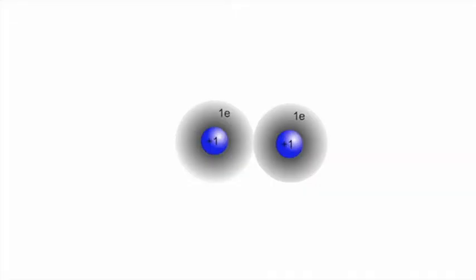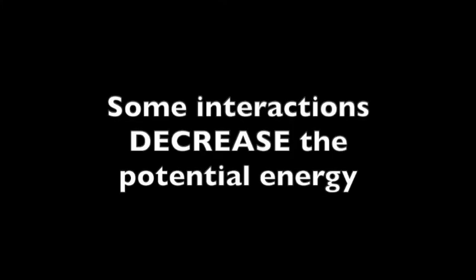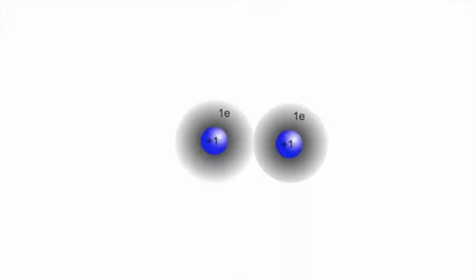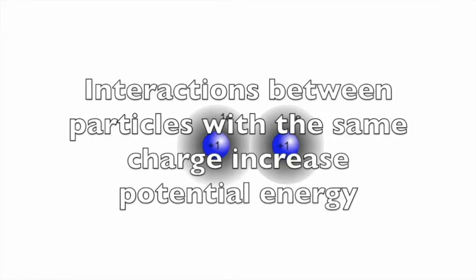This energy is very much related to the forces that are going on between the atoms. So let's think about these forces in more detail. As the atoms get closer together, their electron clouds begin to interact with each other. These interactions affect the potential energy in the system. Some interactions increase the potential energy, and some decrease it. One of the things that increases the potential energy is the interaction between the particles in the atoms that have the same type of charge.